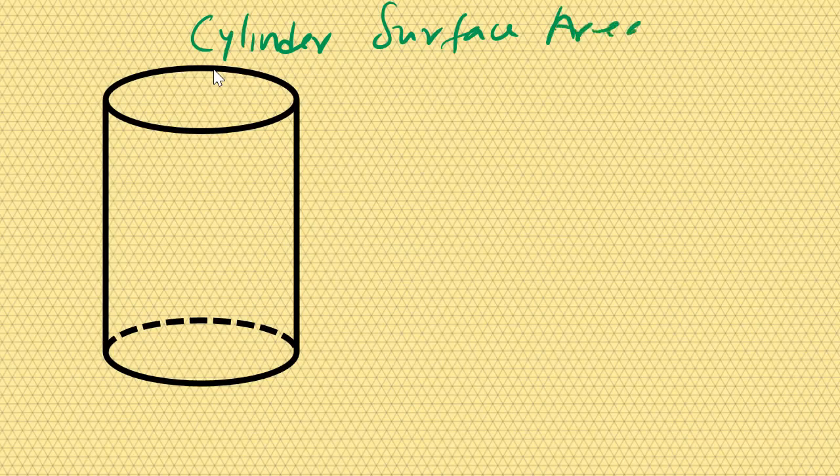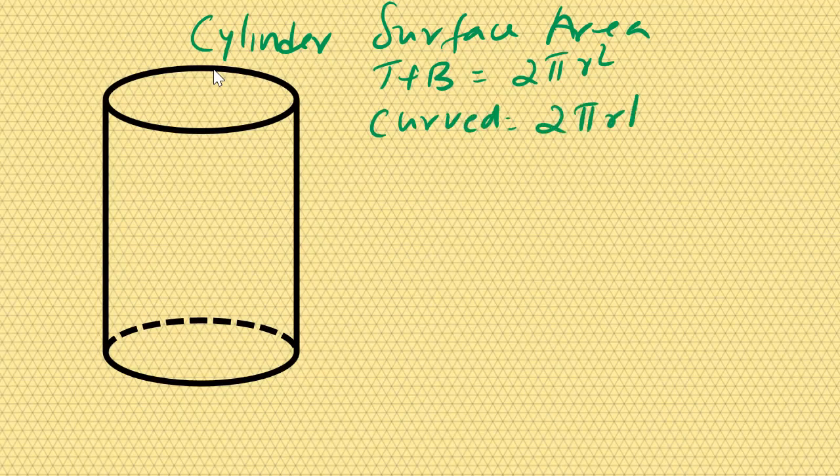Surface area is done, just done. What all is done? Top and bottom. Top plus bottom we did by 2 pi r square. Curved we did by our 2 pi r h, 2 pi r into h. Total we could do by the formula 2 pi r into r plus h.